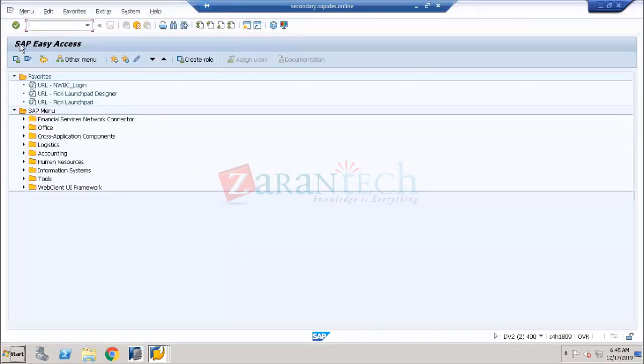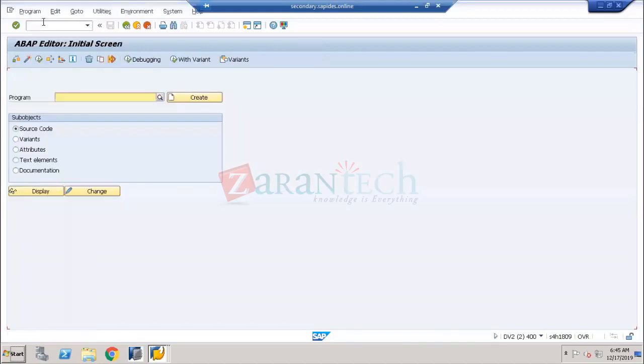Now, to see the program, I need to use the transaction code SE38. SE38 is the transaction code to see the programs. It's technical, but it is very, very important for a functional consultant. We have to know all these things. As basic knowledge, I'm telling you. So the transaction code I need to use is SE38. Press enter. Now I came to a new screen called the ABAP editor. Whatever program I copied, I just paste over here now. This is the program.